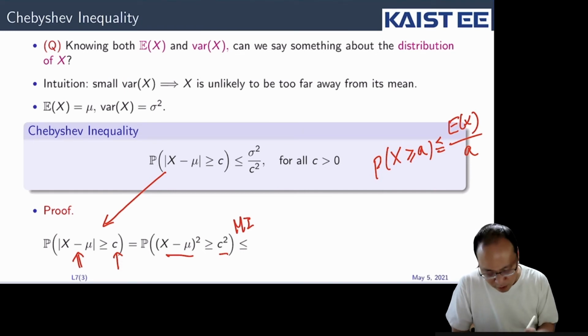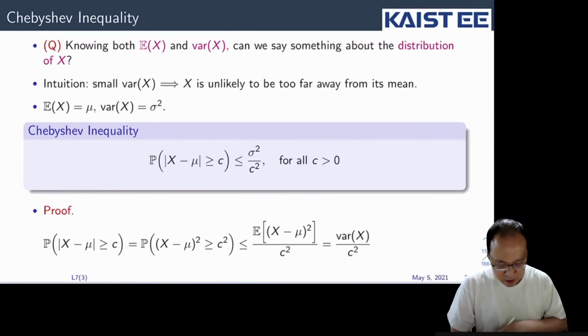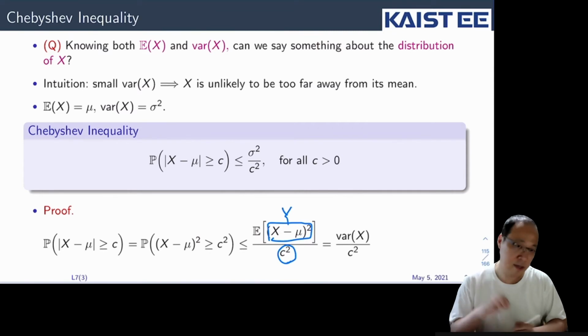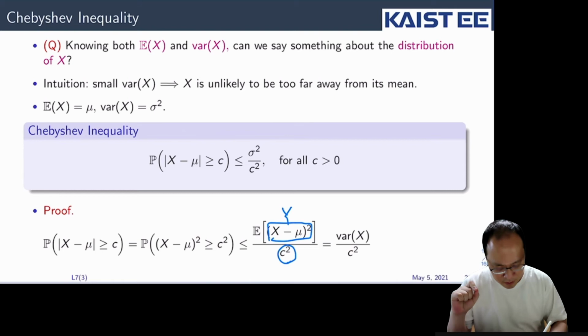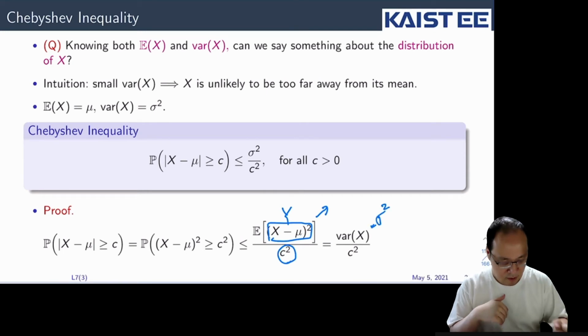So if you regard this as another random variable y, and this is some other constant c square, let's say a, then this is less than or equal to the expectation of the random variable y, which in this case is x minus mu squared, divided by a. Now we know that this is the definition of the variance of x, right? So sigma square divided by c square. So we're done.